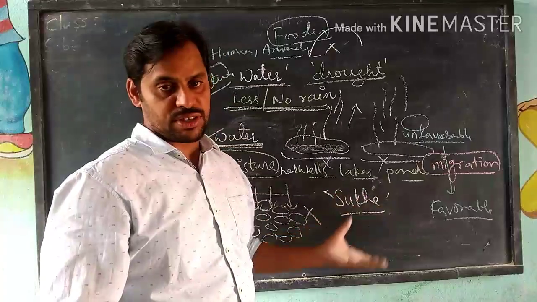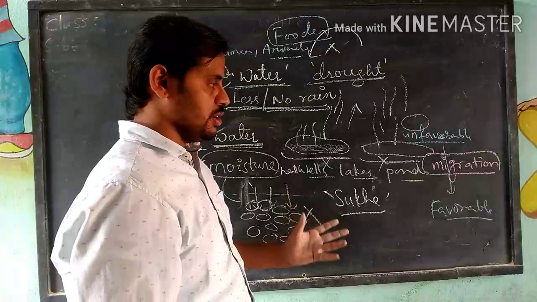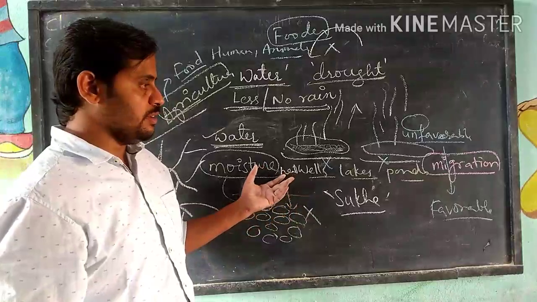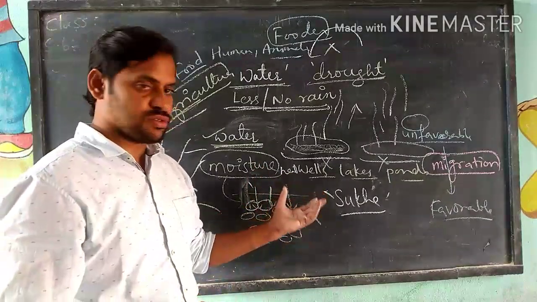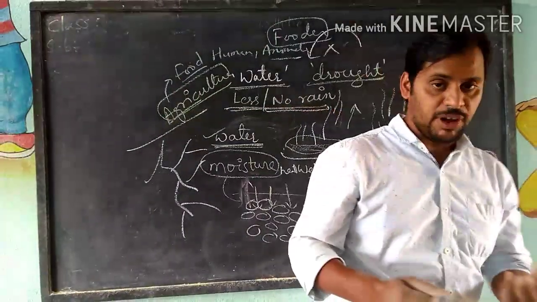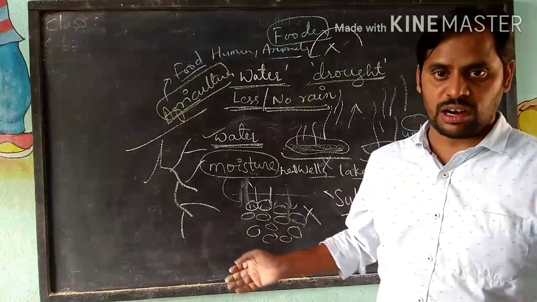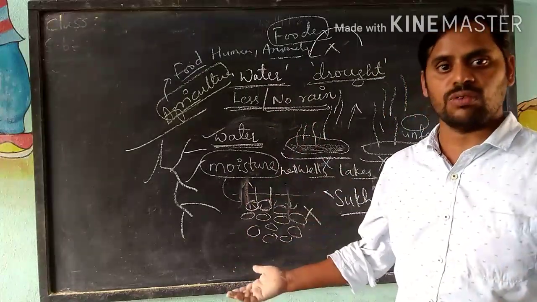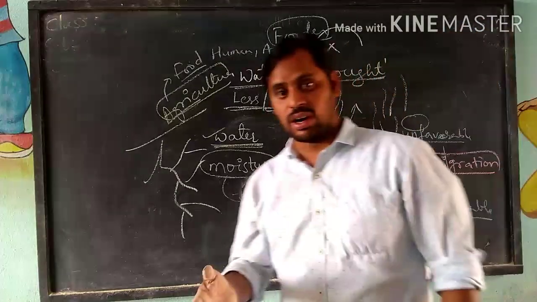Have you understood what happens if there is a drought condition? To overcome it, we have to protect each and every water drop, or otherwise our living becomes very hard. Have you understood what I am trying to say? Drought also causes the groundwater to dry up. Why? Because only when water seeps in does the groundwater get recharged. When there is no seeping of water, there is no groundwater, and we are unable to get water.